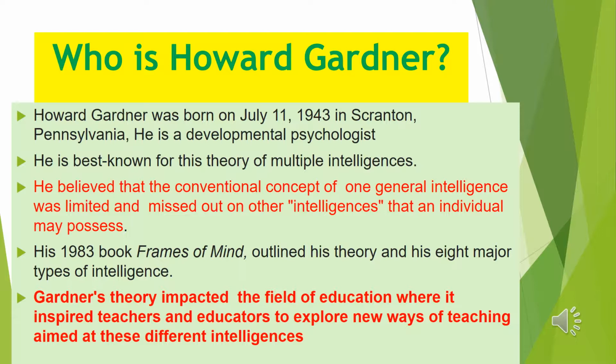He believed that the conventional concept of one general intelligence was limited and missed out on other intelligences that an individual may possess. Another important thing is Gardner's theory impacted the field of education, where it has inspired teachers and educators to explore new ways of teaching aimed at these different intelligences.